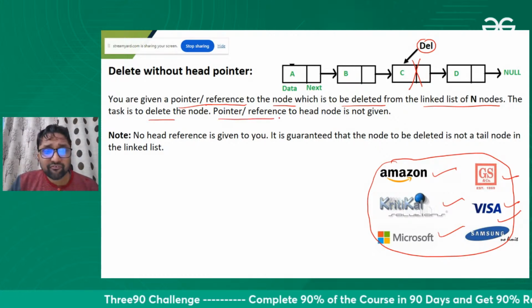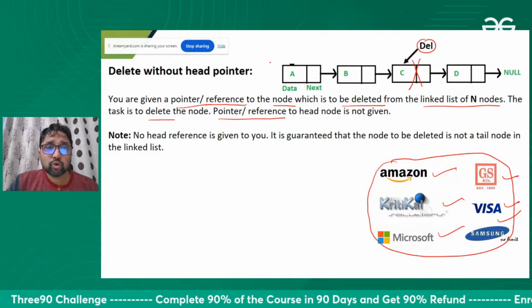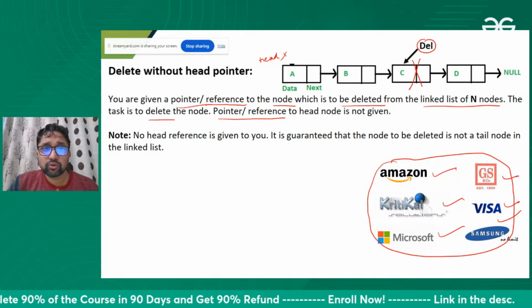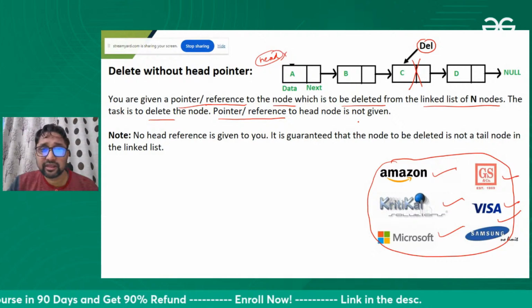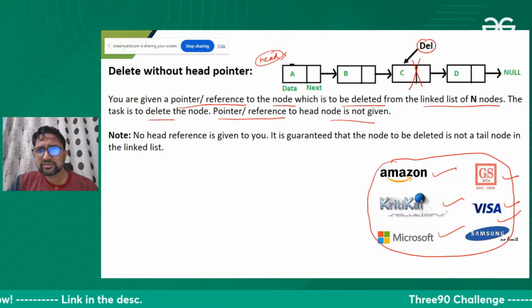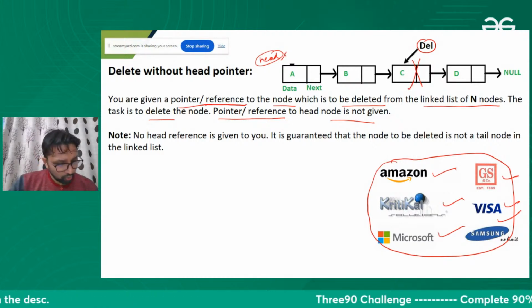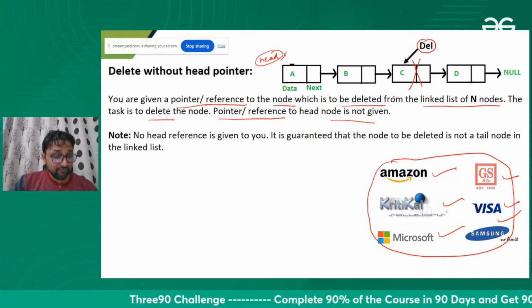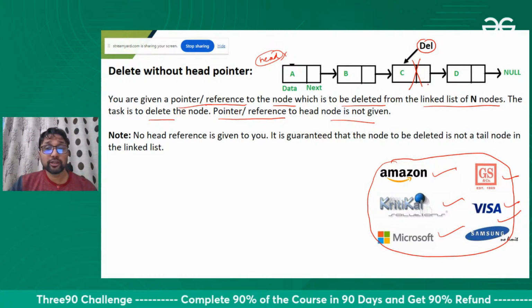The pointer reference to the head is not given. So head is not given to us. We don't have the starting address of this linked list. Okay, so can you delete this node? First of all, yes or no? People are saying yes. And if yes, then what is the logic? How can you delete it?